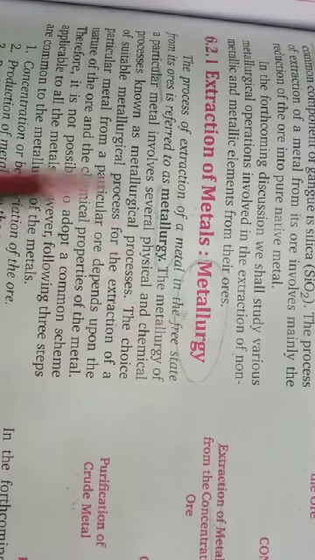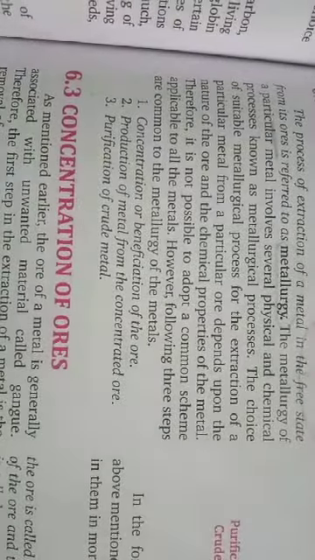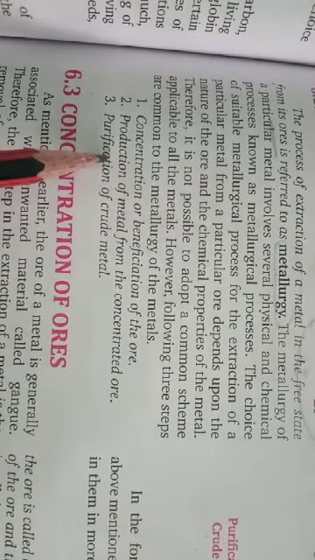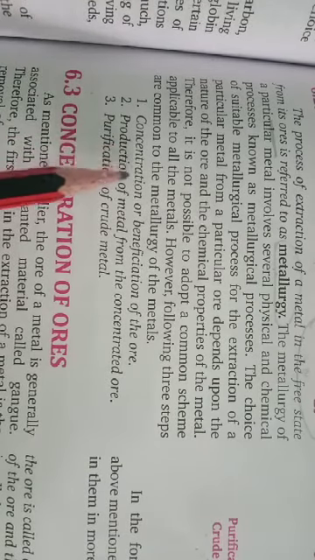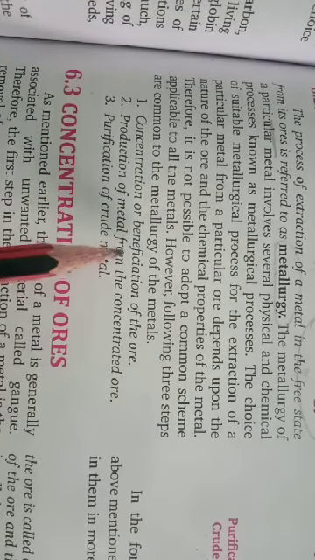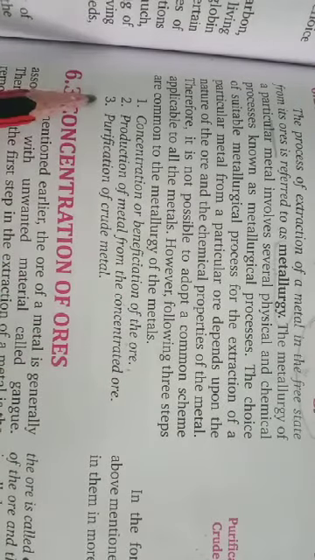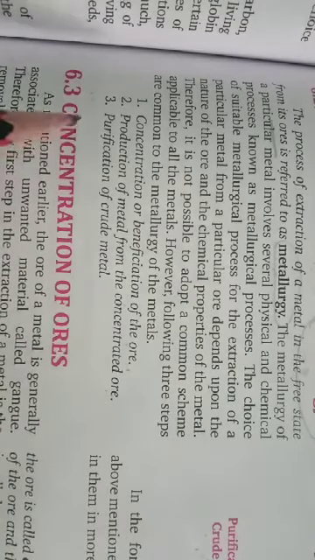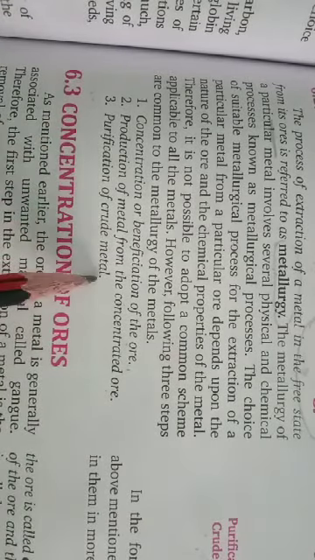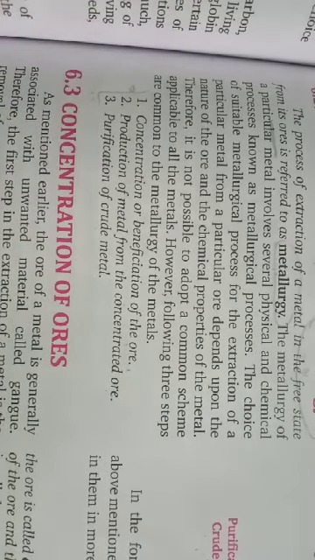This metallurgy has three main steps. First is concentration or beneficiation of the ore. The second is production of metal from the concentrated ore, and the third is purification of crude metal. These are the three basic steps of metallurgy.